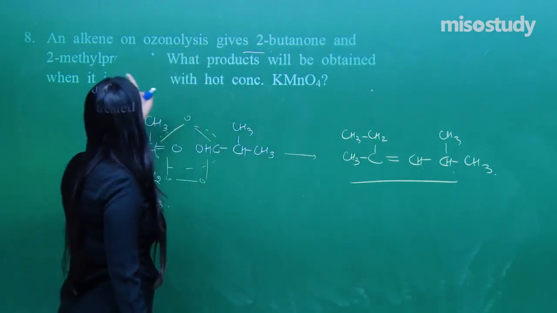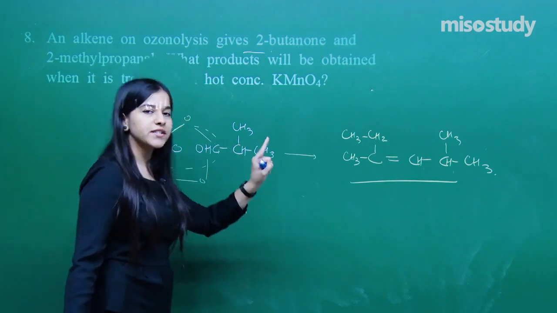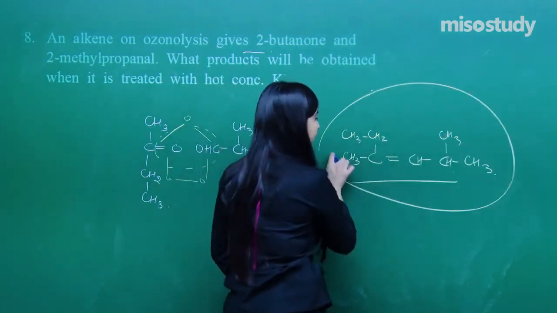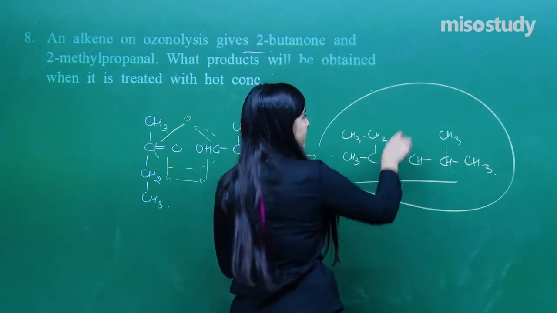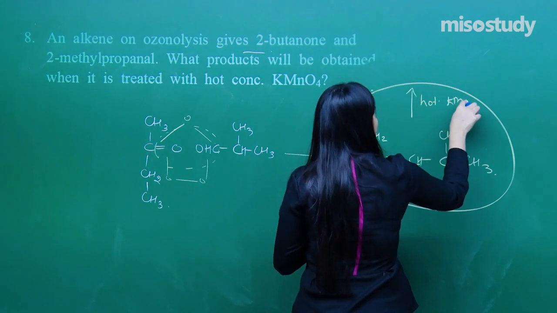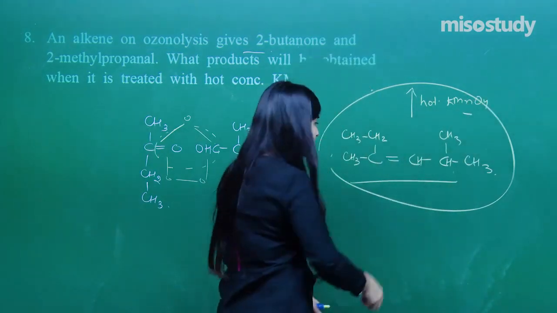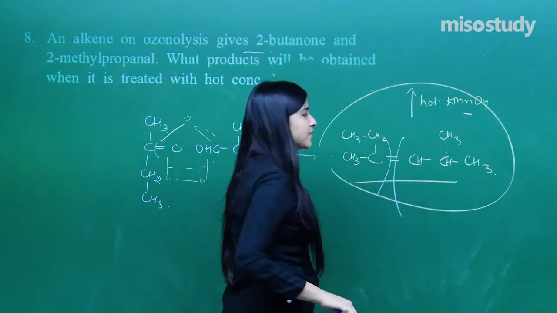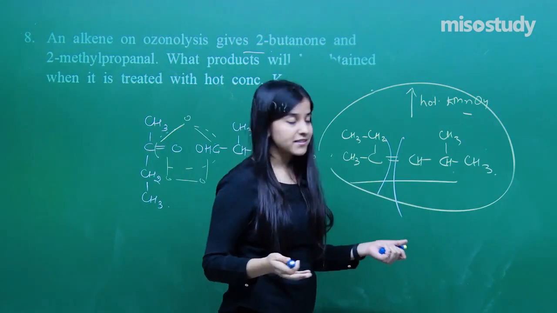So that is the compound. And what they have asked in the next step is, what products will be obtained when it's treated with hot concentrated KMnO4? I've got my entire reactant of the ozonolysis. I just need to do a reaction, that is heating it with hot KMnO4. Heating with hot KMnO4 will break the double bond, right? It will break off the double bond and will be obtaining the acids in this case, right?